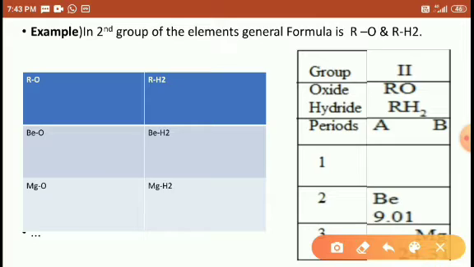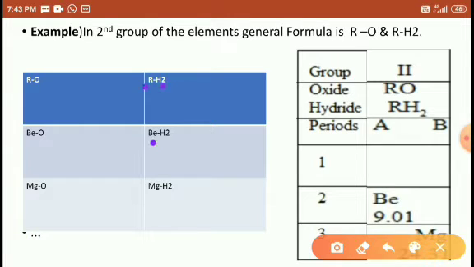Right, students? Okay. Look here at the formula RO. It means one beryllium reacts with one oxygen, and one magnesium reacts with one oxygen. The formula is the same. Both are monoatomic and react with monoatomic oxygen. This is the general formula.